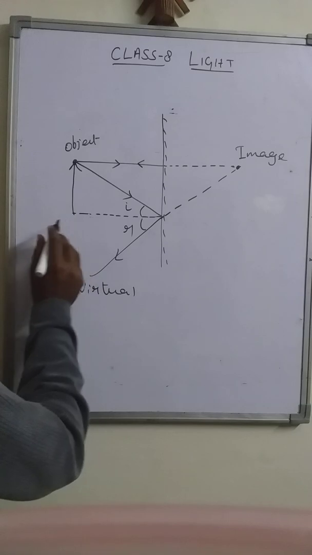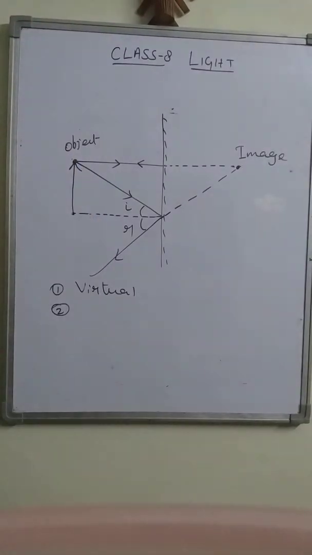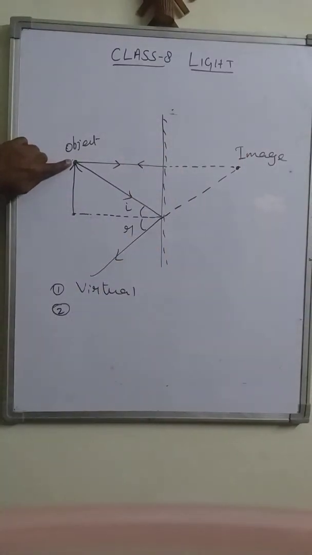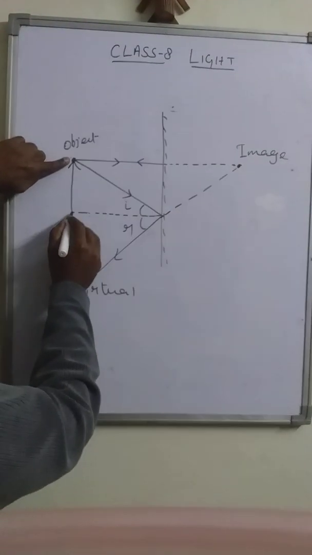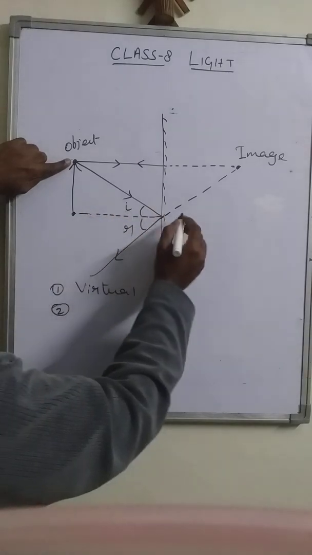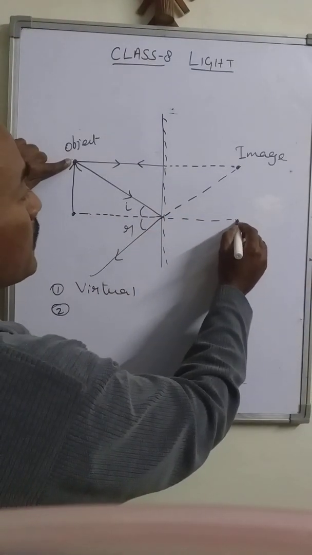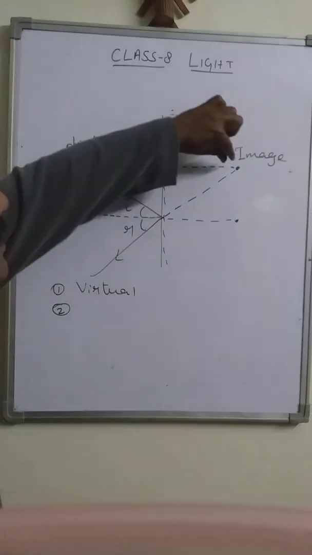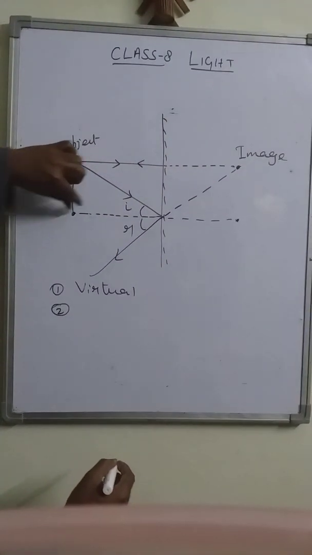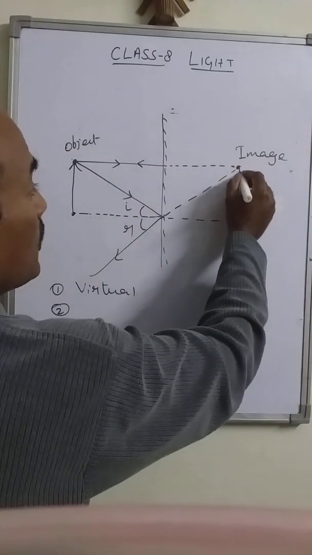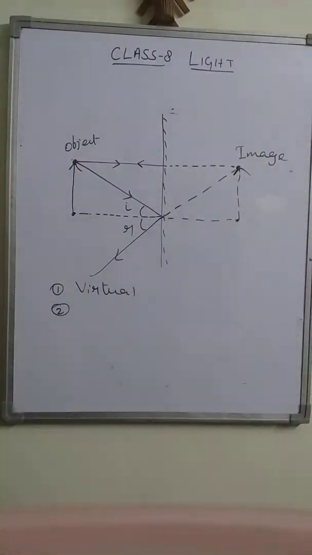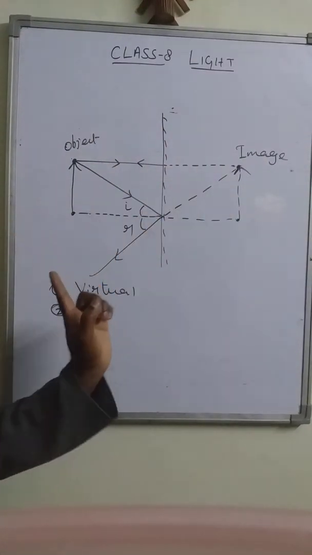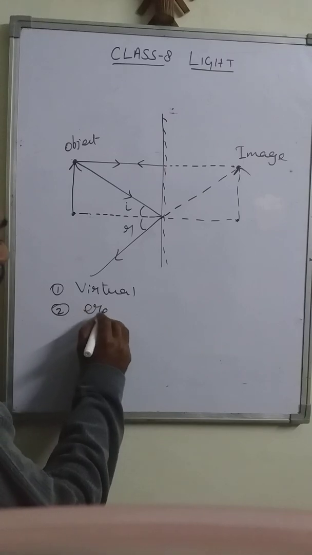Now this is the bottom and top of the object. For this point, we got the image here. And obviously for this point, the image will be formed here. So for the top of the object, top of the image, bottom of the object, bottom of the image. So the image is erect. The top is at the top, bottom is at the bottom, so the image is erect.